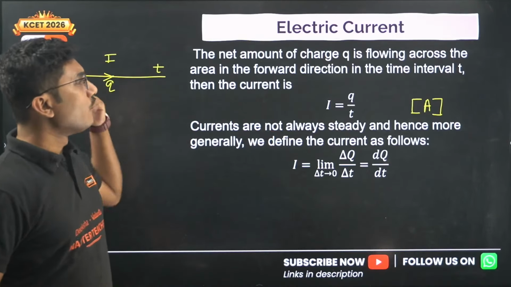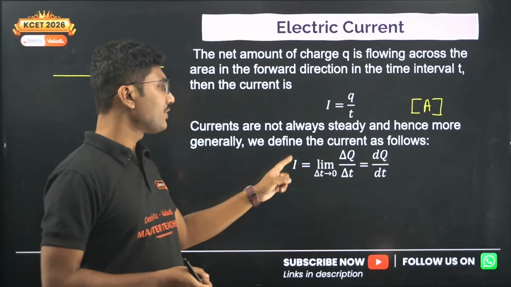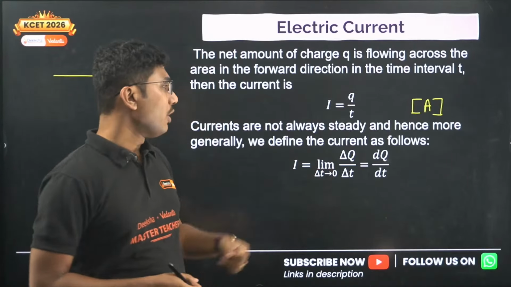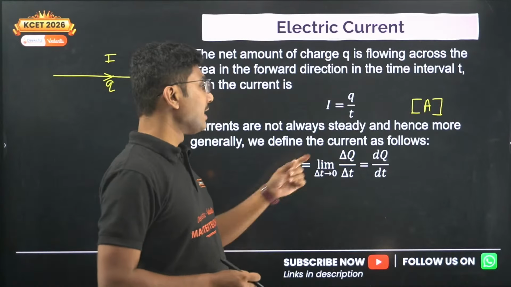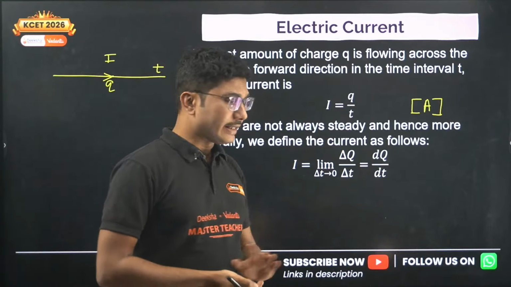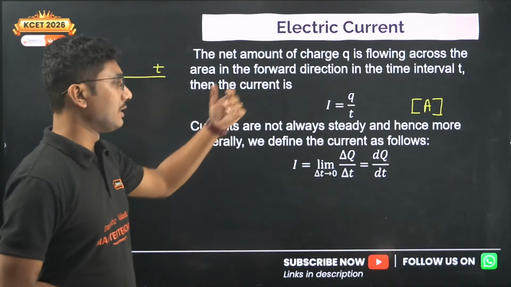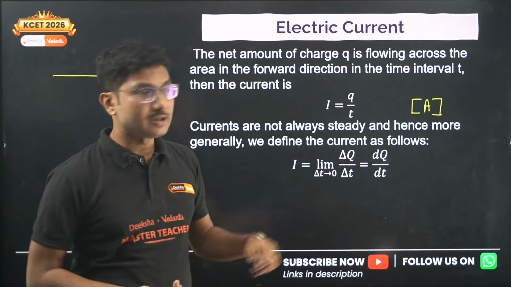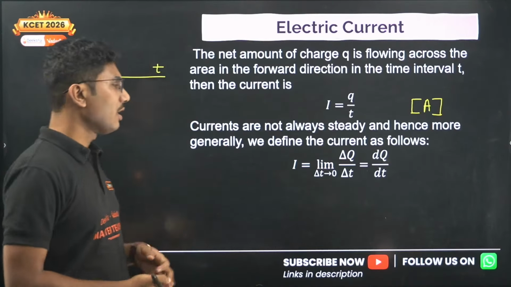So for that we have to use the differential form of current, which is given by the limit as delta t tends to 0 of delta q by delta t, and as per the definition of differentiation, this is the differentiation. So dq by dt is basically the current in a circuit. Sometimes q will be given in terms of some variables of time. You have to differentiate it to find the current. This type of questions are common.